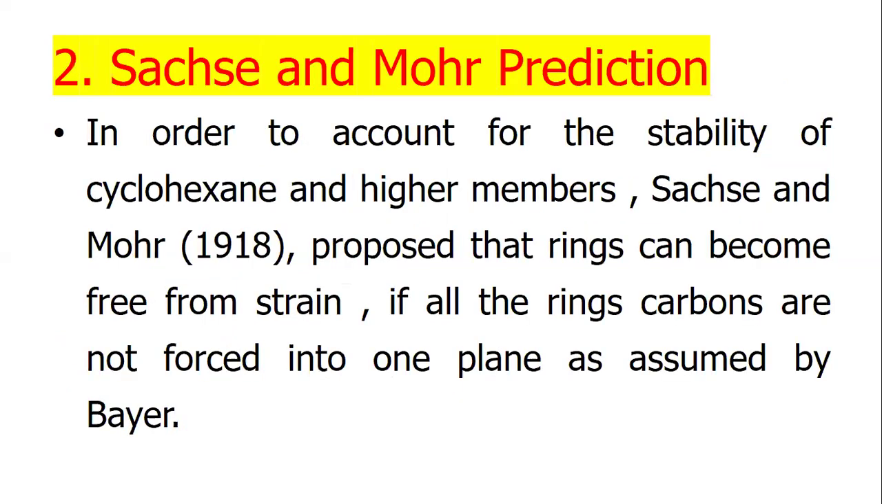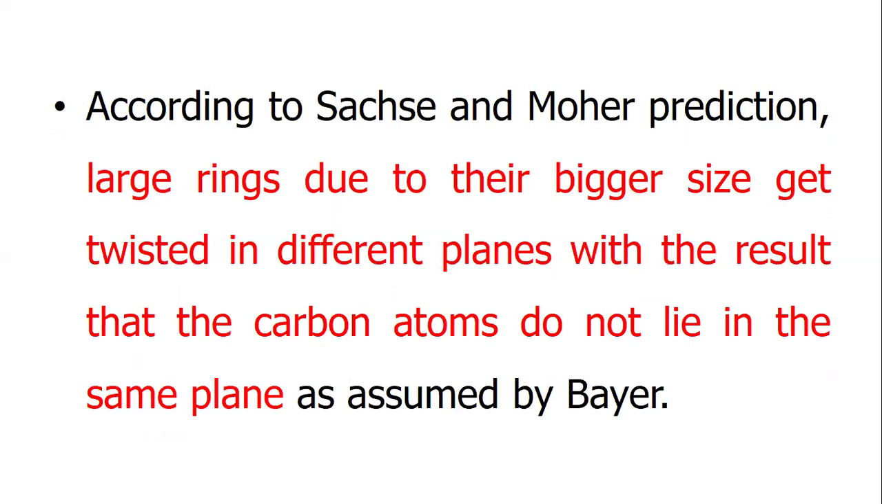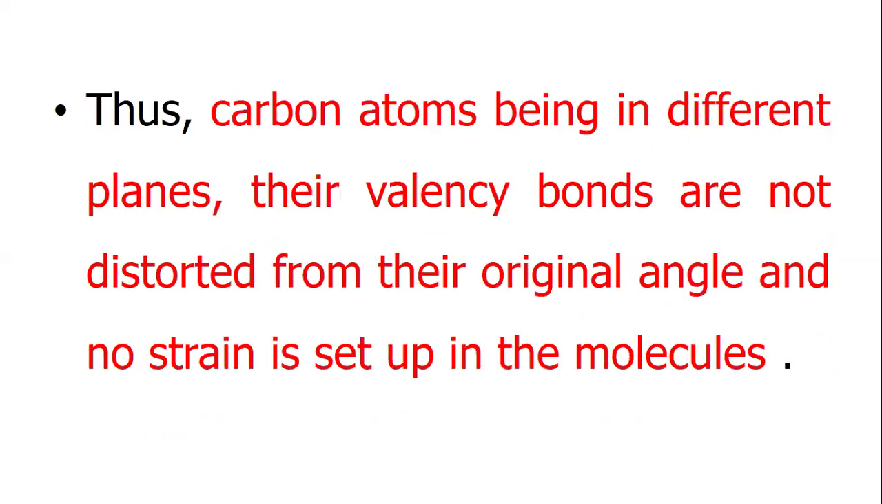Sachse and Mohr prediction: in order to account for the stability of cyclohexane and higher members, Sachse and Mohr in 1919 proposed that rings can become free from strain if all ring carbons are not forced into one plane, as assumed by Baeyer. According to the Sachse-Mohr prediction, large rings, due to their bigger size, get twisted in different planes, with the result that the carbon atoms do not lie in the same plane as assumed by Baeyer.